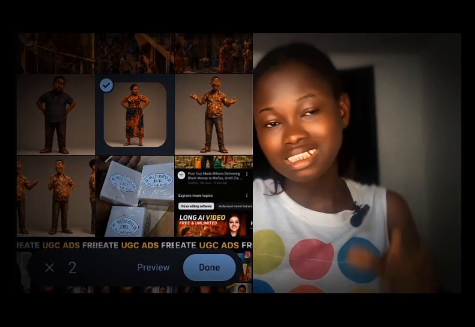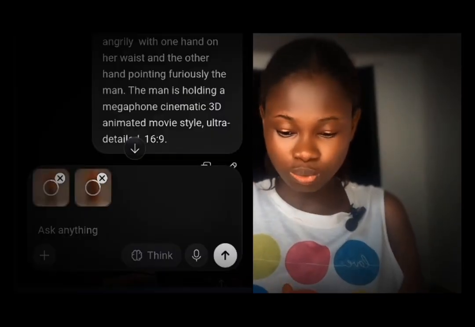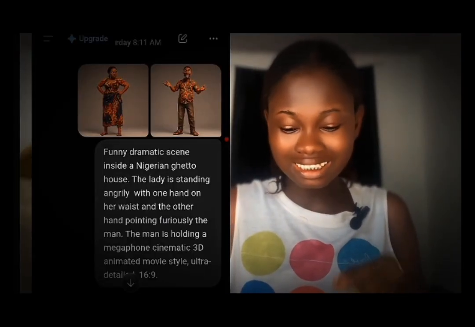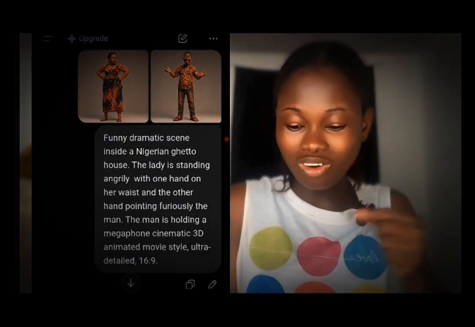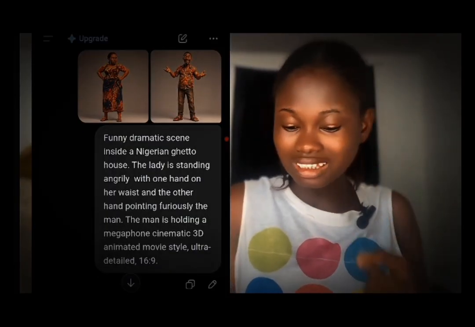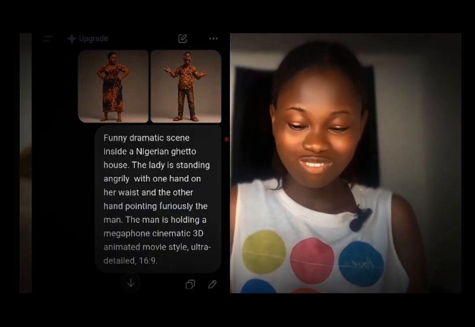Then you now paste the prompt of that scene that ChatGPT gave to you. And this is the prompt. Funny, dramatic scene inside a Nigeria ghetto house. The lady is standing angrily with one hand on her waist and the other hand pointing furiously at the man. The man is holding a megaphone. You just click on send and you will have the scene, which is this scene.